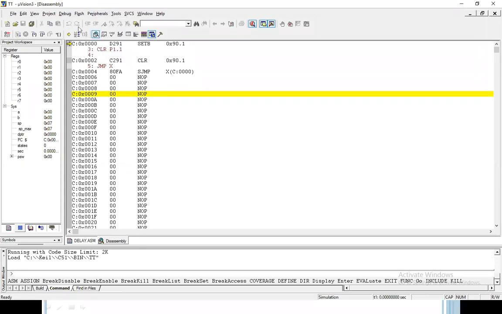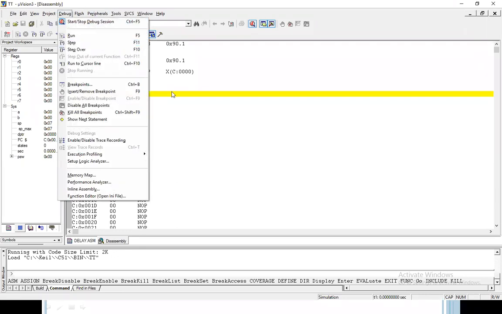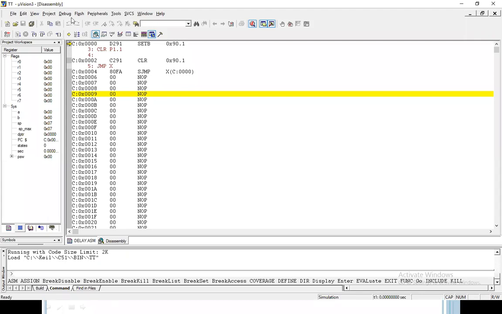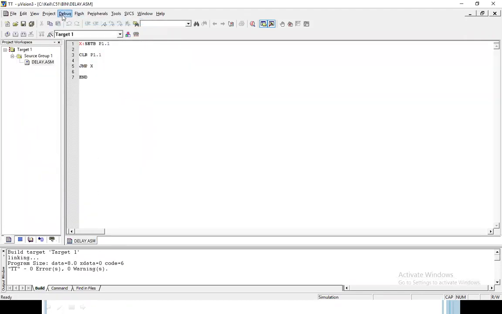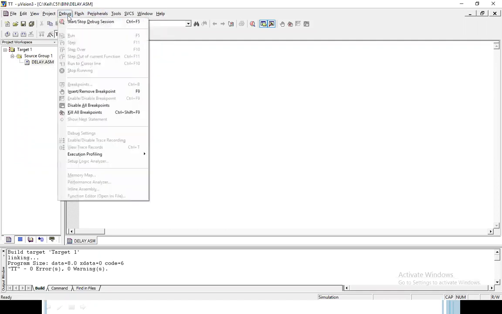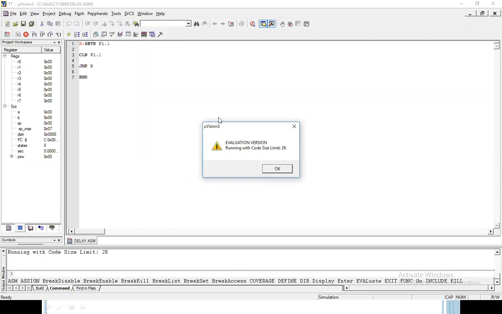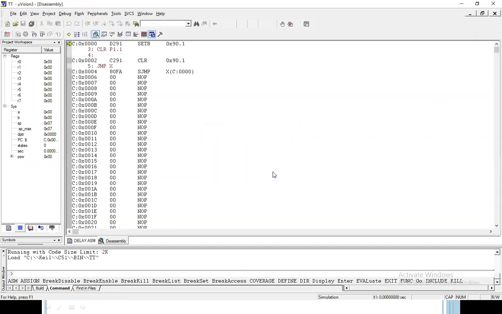When you are not in debug, we are not seeing the peripherals, but when we go to debug, you can see the peripherals where we have to use port 1.